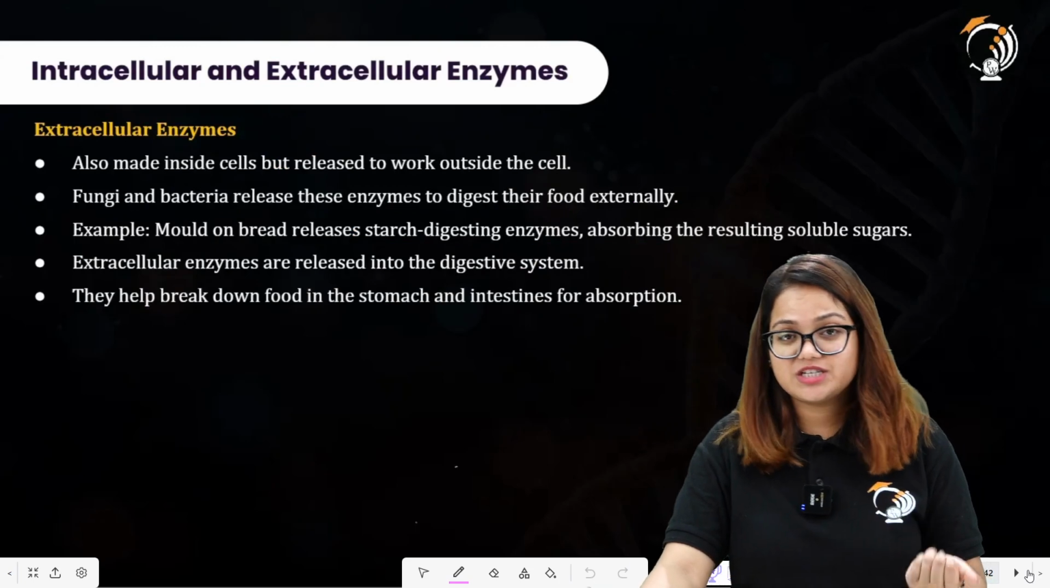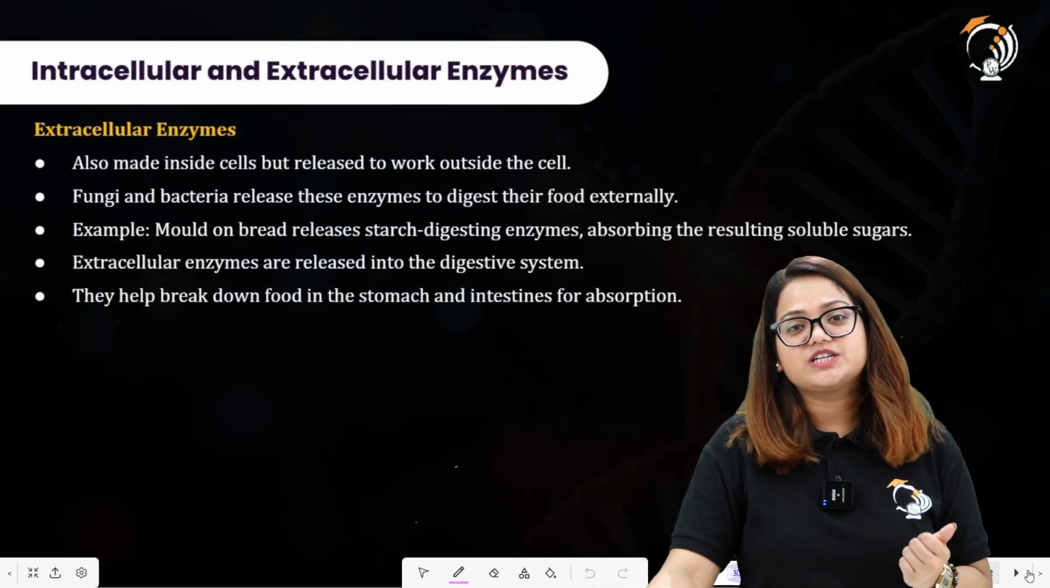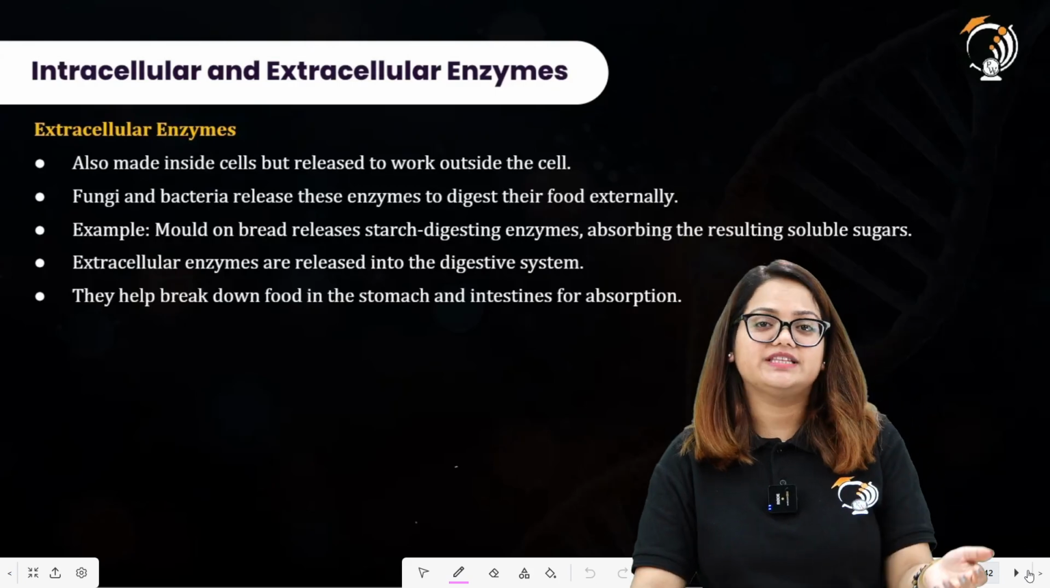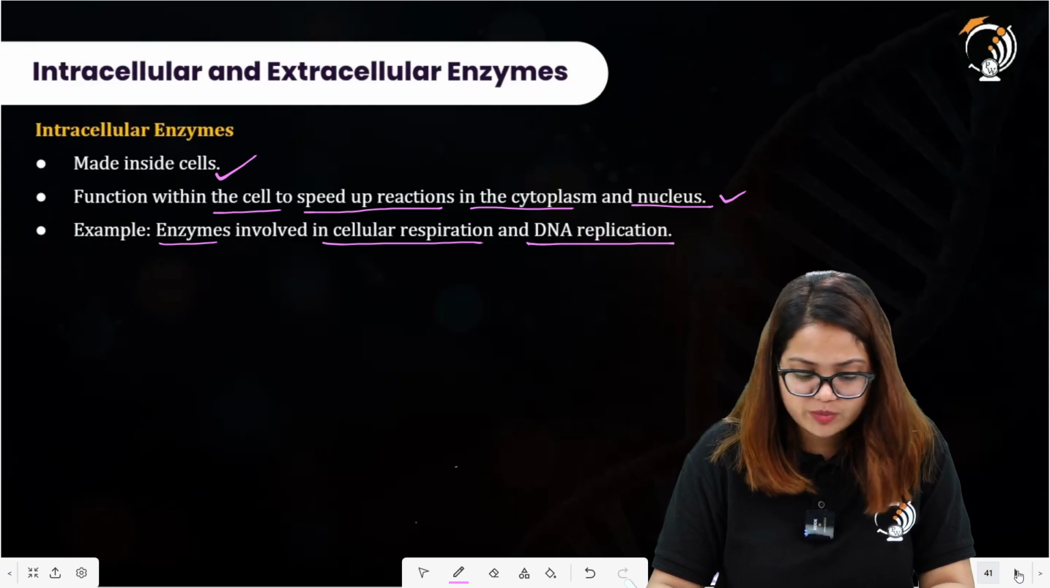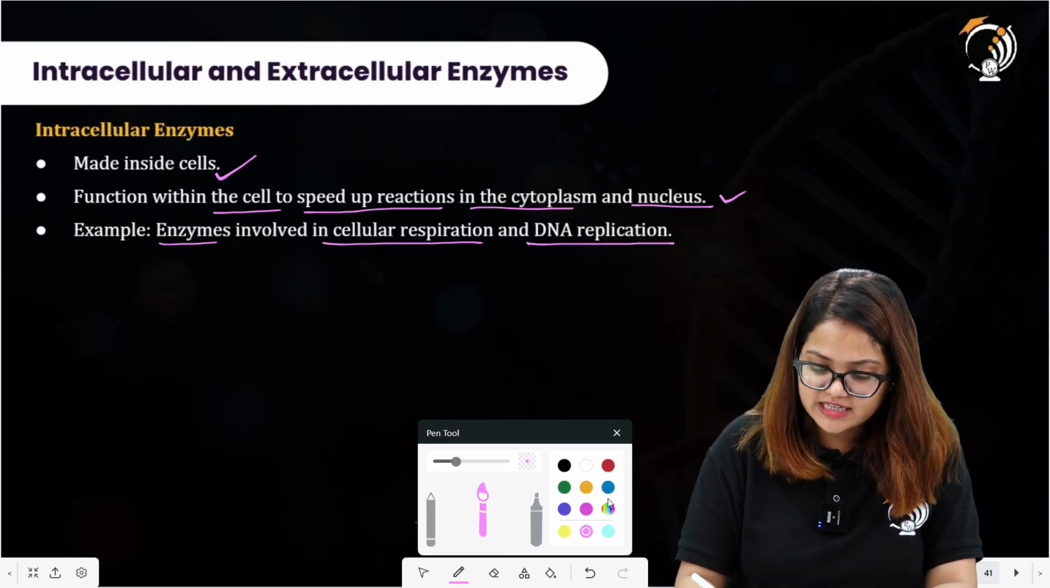What do we mean by extracellular enzymes? They carry out the reactions occurring outside the cell. These are also made inside the cell. So one similarity between intracellular and extracellular enzymes is that